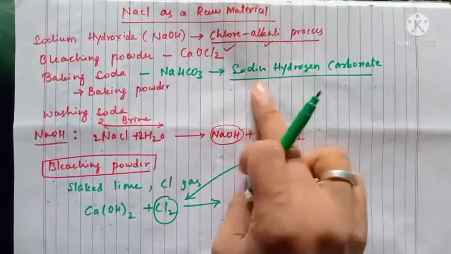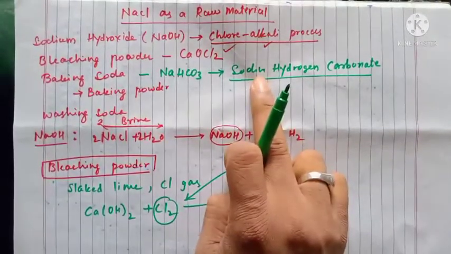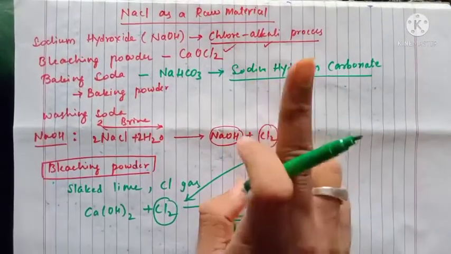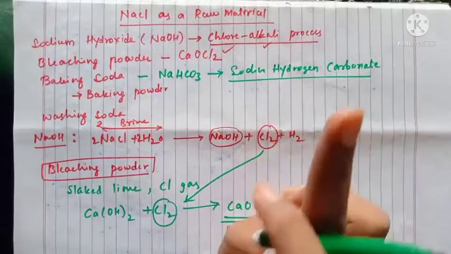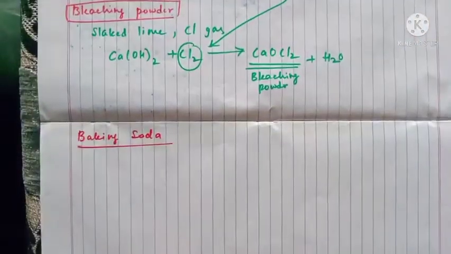As you have seen already, you have done an experiment where you used this one. The acid reacts with sodium hydrogen carbonate, and the byproducts you have to check. Okay, fine. How do we prepare this one?